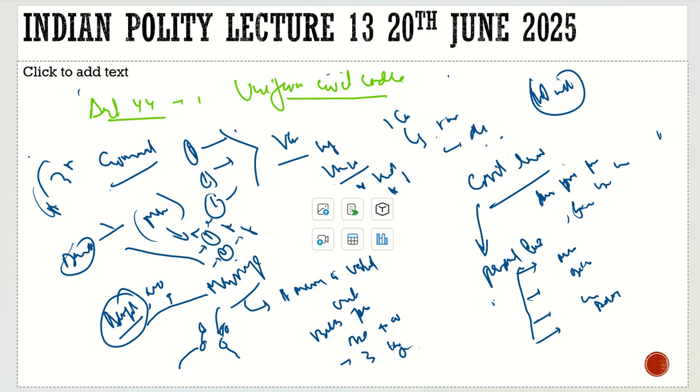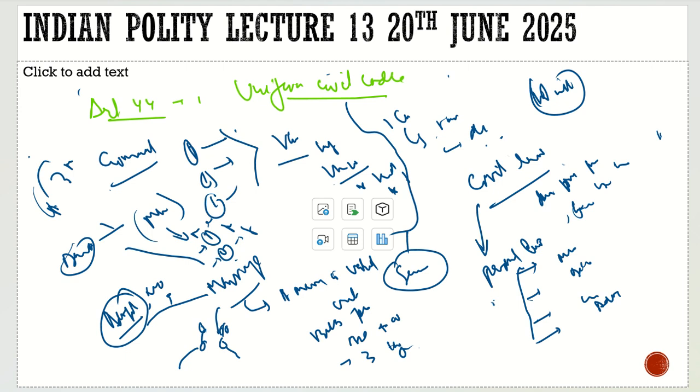We have Article 25 where we respect your personal laws and your religious freedom. And religion, if we understand, gives you rules, your do's and do nots. So these are followed, they become the rules, and these things happen by the rules. Now, what is the motto of the Uniform Civil Code? The motto of the Uniform Civil Code is that if we believe in a secular nation,